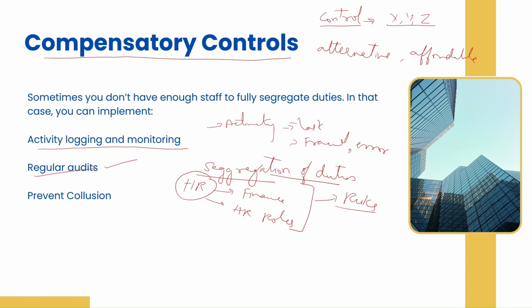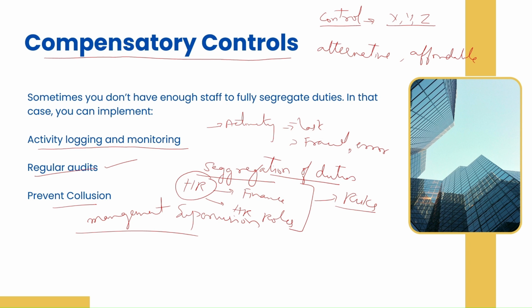In that case, you have to spend some hours showing, okay, we have done regular audits, we are having active logging and monitoring in place, so we can prevent it. And you also prevent this collusion. These are the steps we are taking. What are the steps? Active monitoring and then regular audits and even management supervision, right? A manager can check anytime and see, okay, is he doing it right? So you can put these things in place and say, okay, these are our compensatory controls.